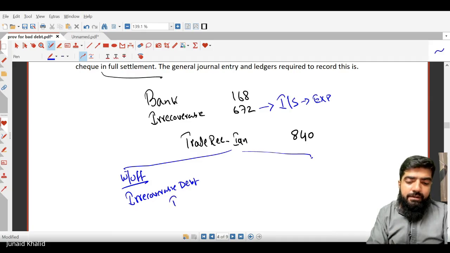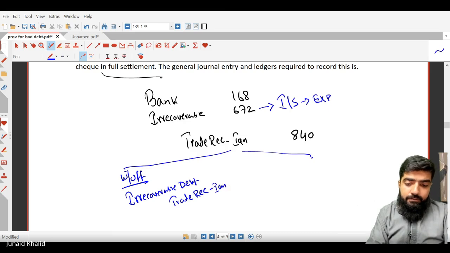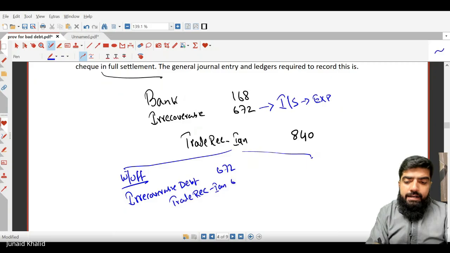Trade receivable will be credited, so we write Ian, very good. And what will be the amount? 672. Nice. The second entry for the receipt would be bank debited by 168, and Ian also credited by the same amount, 168. Is it clear to you now? Yes.